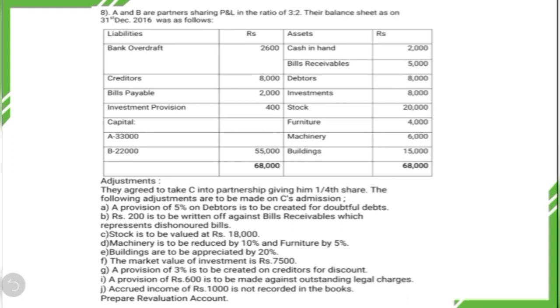There were two old partners A and B and their old profit sharing ratio was 3:2. They decided to take new partner C into partnership, giving him 1/4 share. Now at the time of admission of C, they have decided to go for revaluation of assets and liabilities, and they have listed down here what are the adjustments they came across at the time of revaluation.